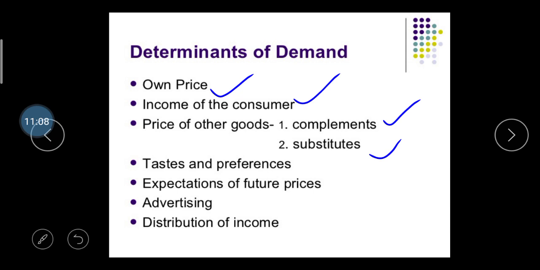Then after, taste and preference. Okay, taste and preference means what? Taste and preference means the consumer's choice. Okay, the consumer's choice cannot get stuck on any one product. You can take any product as an example. I have given you one example, the Activa.